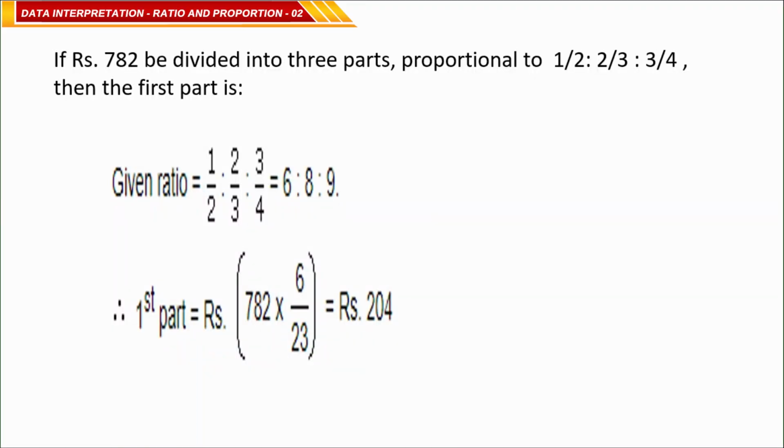If 782 rupees is divided into 3 parts proportional to 1/2, 2/3, 3/4, then what is the first part? Okay. So, what is the ratio here? 1/2 is to 2/3 is to 3/4. For this kind of continued fractions, what you have to do is make them like fractions, means denominators are the same.